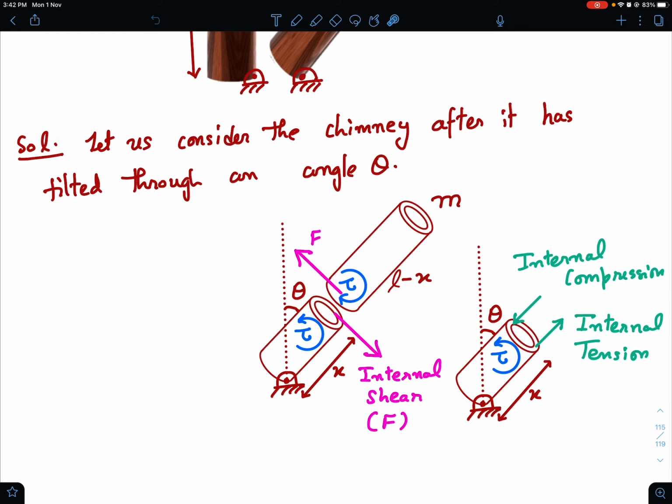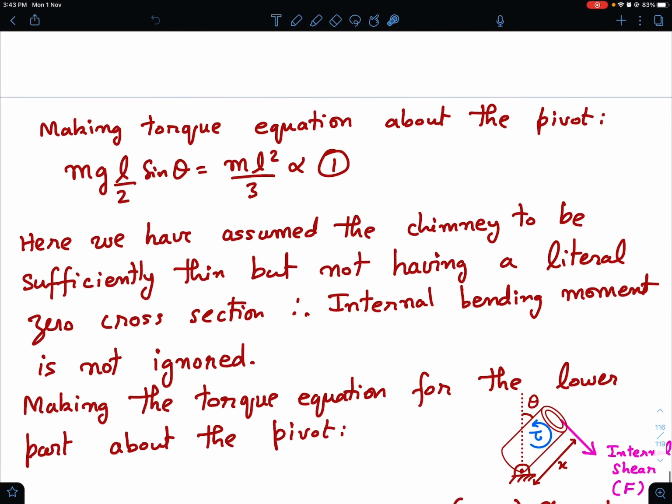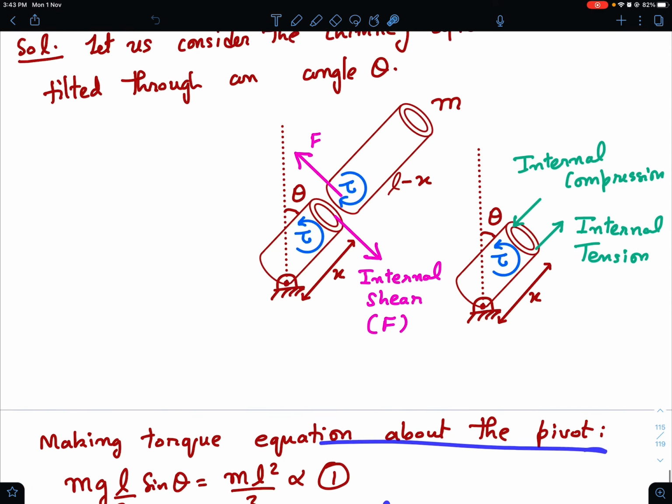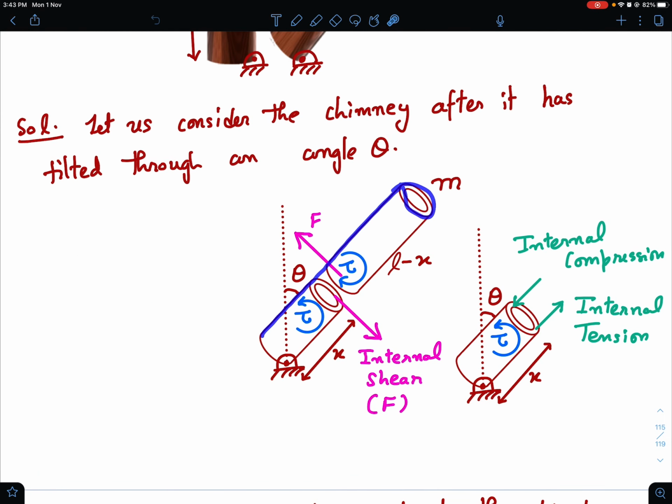I hope you understood the origin of the flexion torque: there will be internal compressive and tensile forces, and that's the source of flexure stress. As for shear stress, suppose I stop the chimney in between; the upper part will have a tendency to slip down, so there will be some shear stress to prevent it from slipping. That's the origin of the shear stress. I hope you now have some intuition why there is flexion stress and shear stress. Now I'll make the torque equation about the pivot.